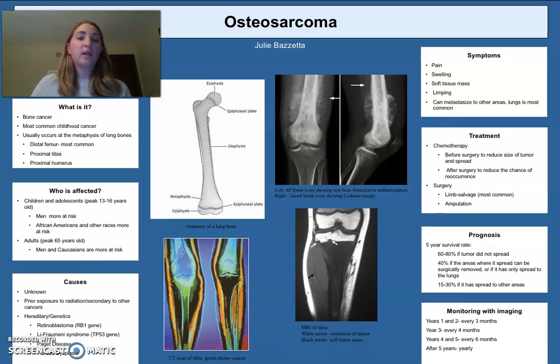This includes all the imaging like X-ray and MRI and PET scan that they did before to make sure that there is no recurrence. 3 years after treatment, it's every 4 months. Years 4 and 5, it's every 6 months, and then after 5 years, it's yearly to go in for all these imaging.